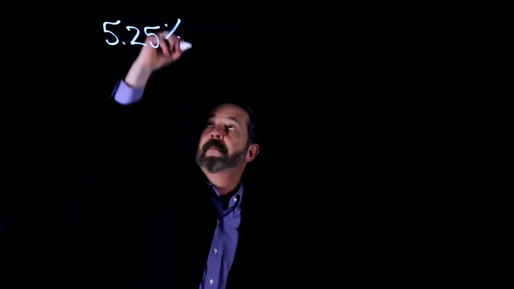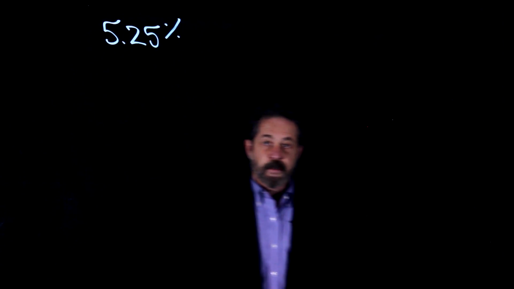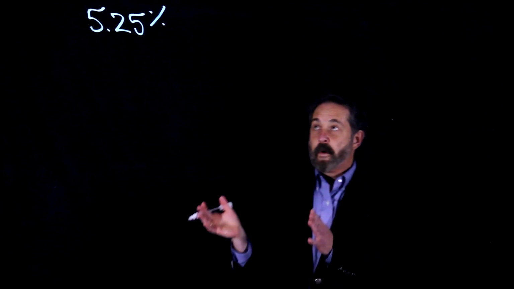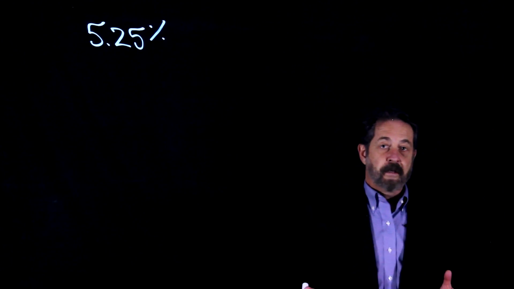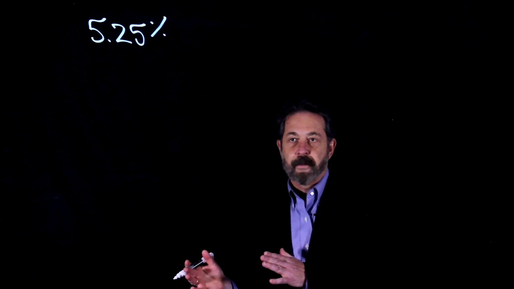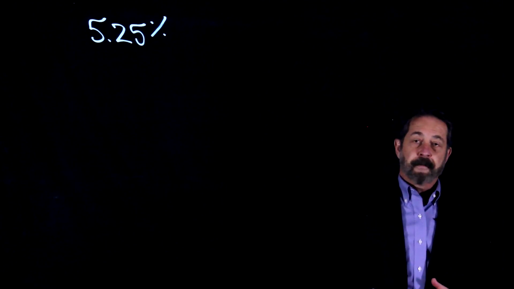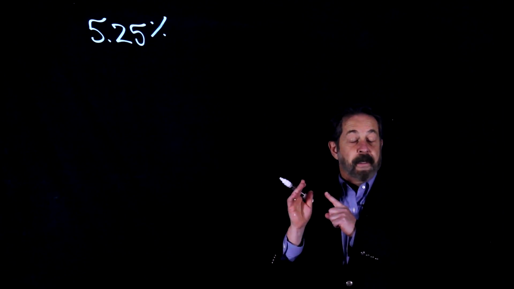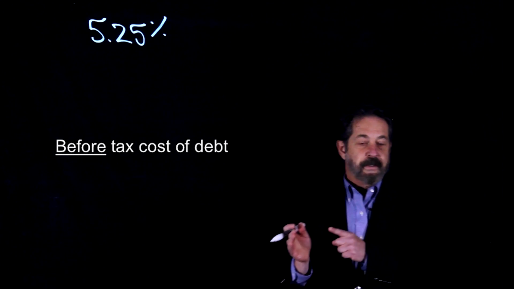Let's say that in the most recent 10K for this company, it issued long-term bonds paying a coupon rate of 5.25%. You went into the 10K and found that 6 months ago, the company issued $500 million worth of bonds at a coupon rate, a face rate, of 5.25%. That is the before-tax cost of debt.